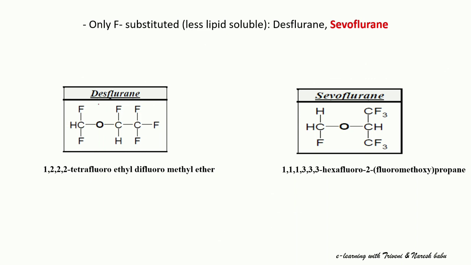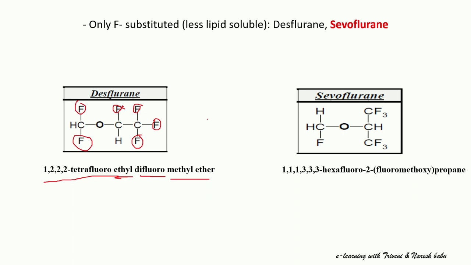and sevoflurane. Coming to the structure of desflurane, IUPAC name 1,2,2,2-tetrafluoro, totally 4 fluorine atoms are attached at the first and second positions of the carbon atom, so totally 4 fluorine atoms are present, tetrafluoro, and these are attached to 2 carbon atoms, that's why ethyl. Difluoro, to this carbon atom 2 fluorine atoms are attached, difluoromethyl ether.